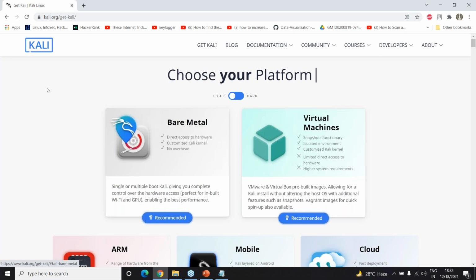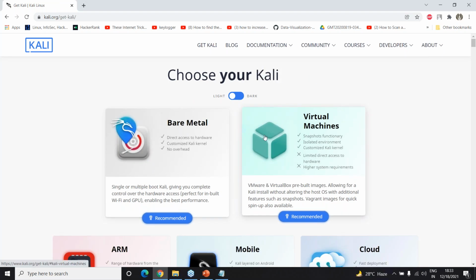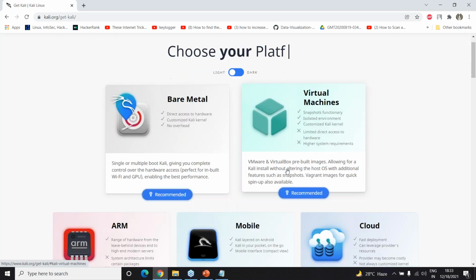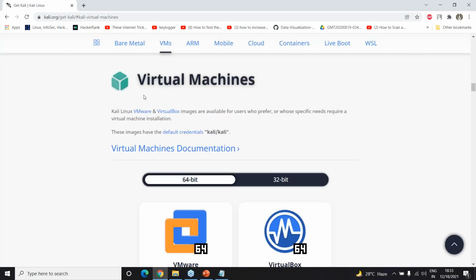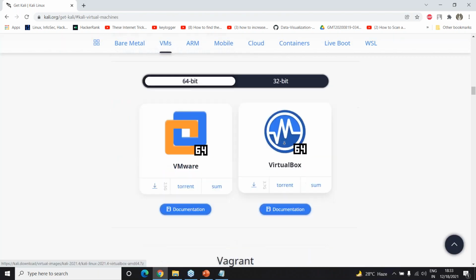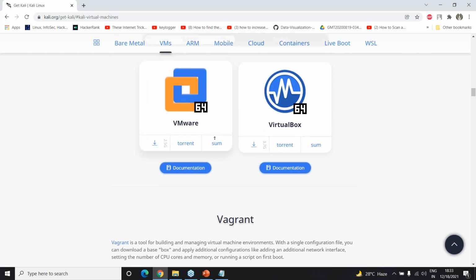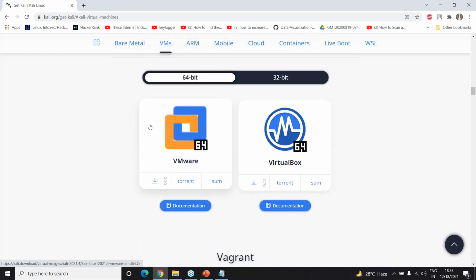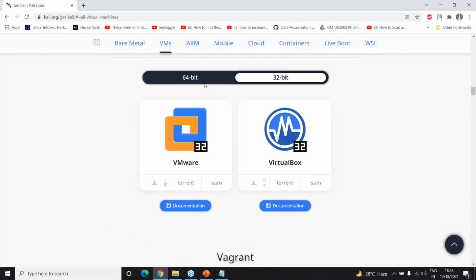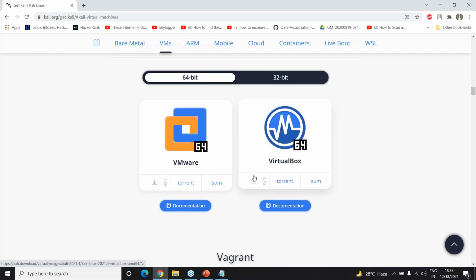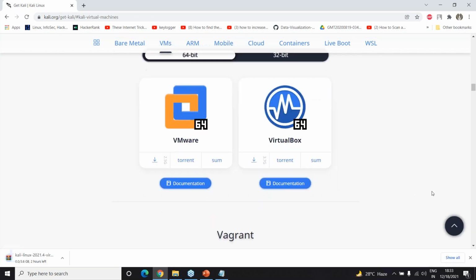Just clicking on download, it will ask you to choose your platform, which is for virtual machines. Here I will be downloading the 64-bit one. It is 3.7 GB.